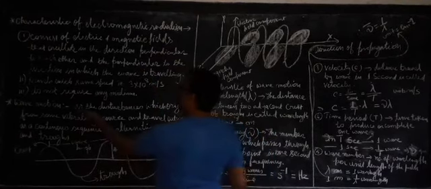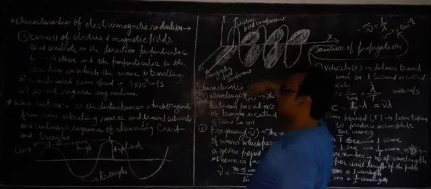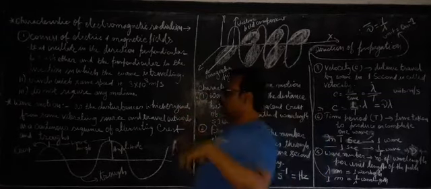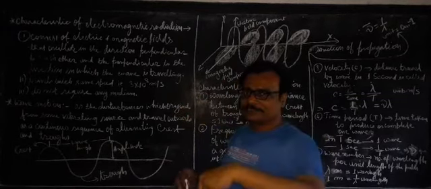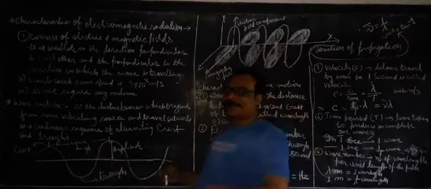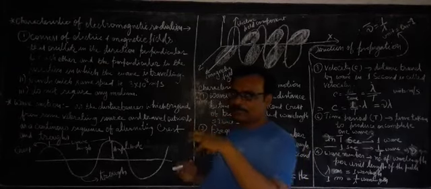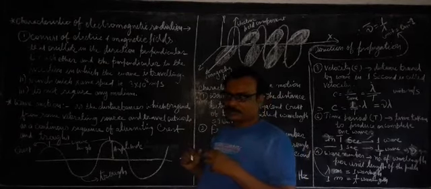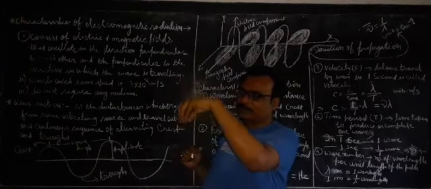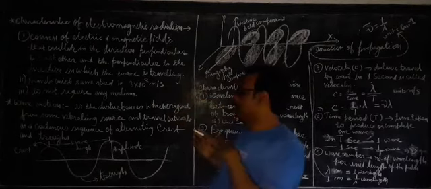Now we'll talk about wave motion. We have already discussed this. Wave motion is created due to a disturbance created at a particular point. That means until and unless a vibration is produced, there will be no wave. So to have a wave, there must be a vibration. At a certain place we have to produce a disturbance, and from the point of disturbance vibration is produced, and due to that vibration a wave is produced.